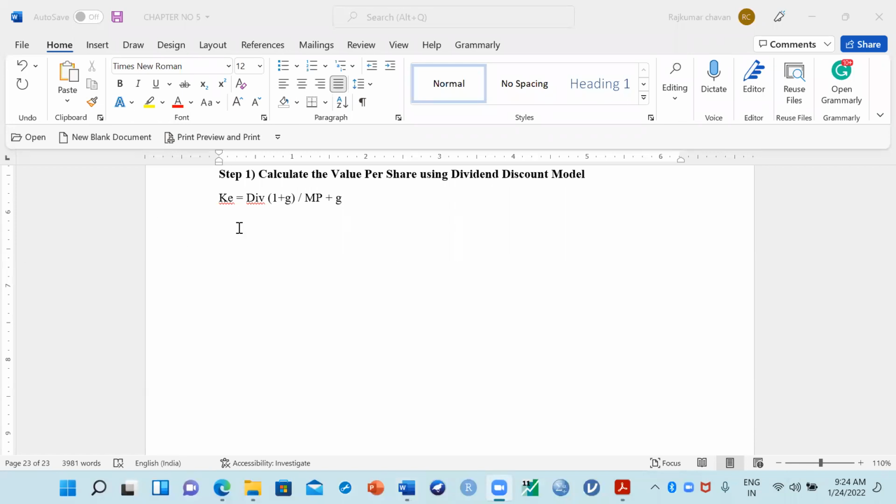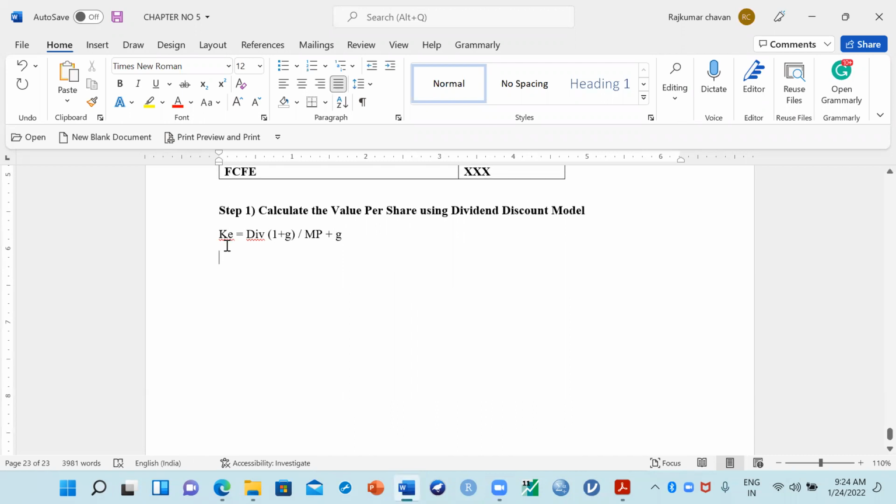First we can calculate the KE, which is very important, because all the information related to KE is given in the question. So let us calculate the KE, cost of equity. We'll apply the CAPM formula here: KE is equal to RF plus B times (RM minus RF). This is the formula to calculate KE.